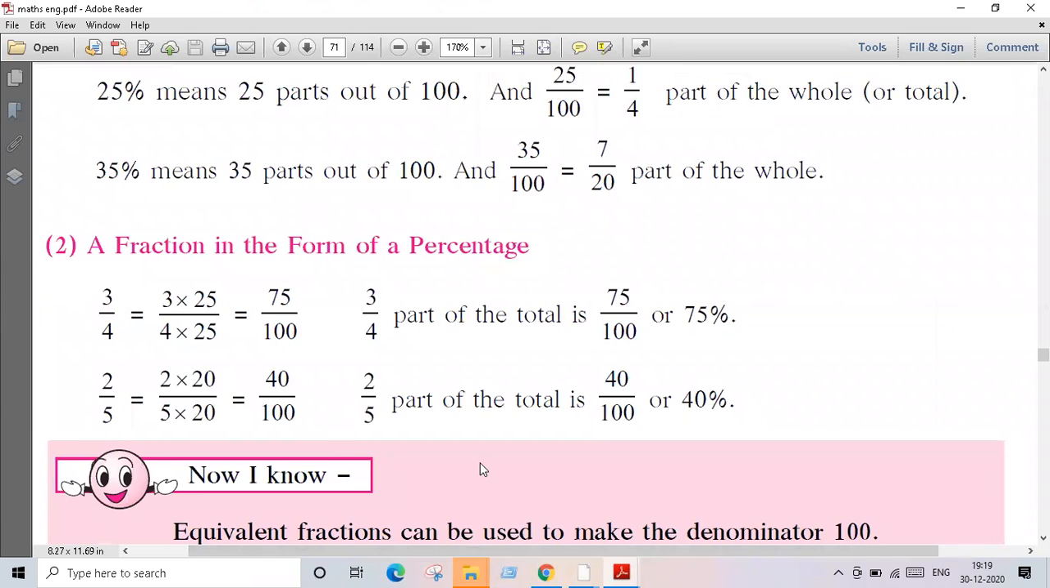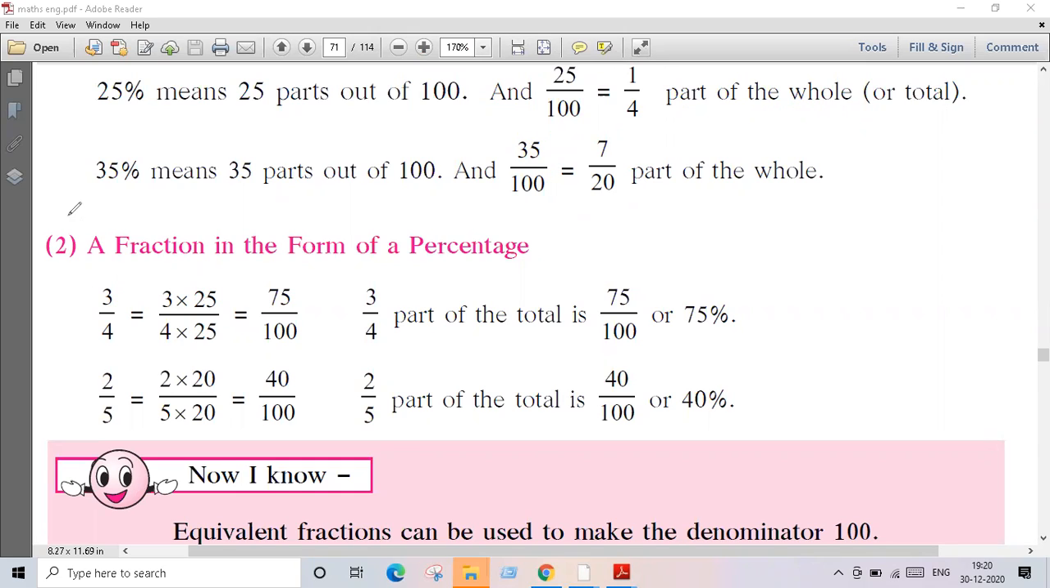25%. Similarly, 25% means 25 parts out of 100. That is 25 out of 100. 25 divide kara, 25 ones are 25, 25 fours are 100. That means 1 upon 4 parts of the whole or total. 35 same, 35 upon 100. 35 upon 100, divide karo with 5, 5 sevens are 35 and 5 twenties are 100. So the answer is 7 out of 20. Getting, guys?